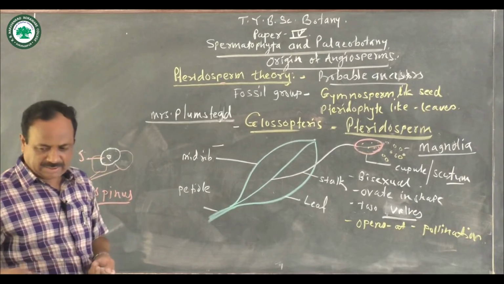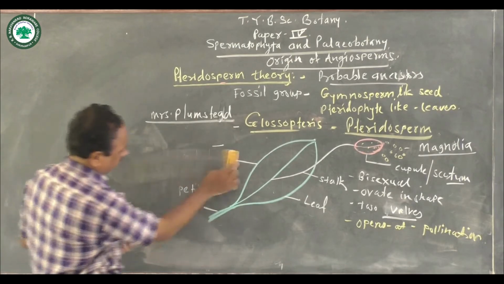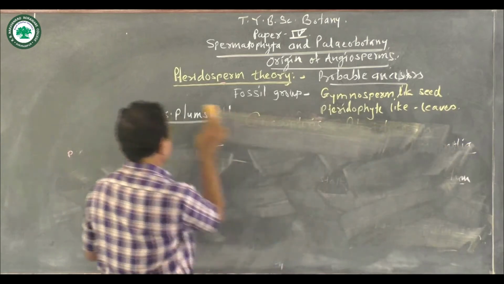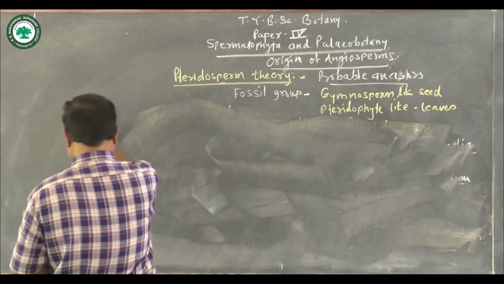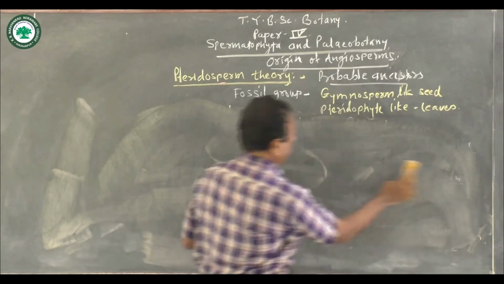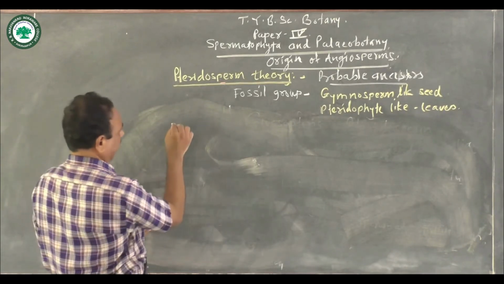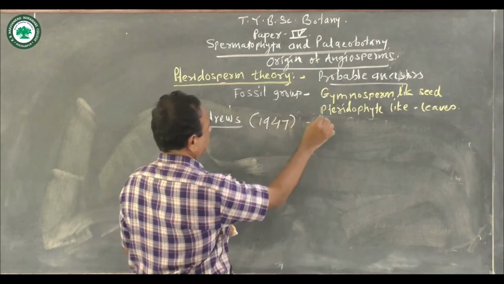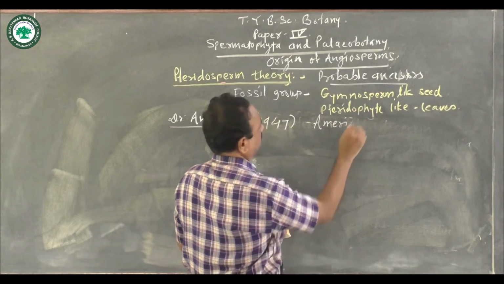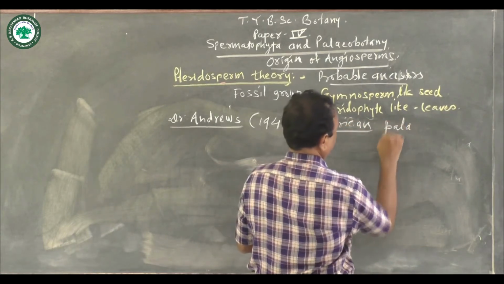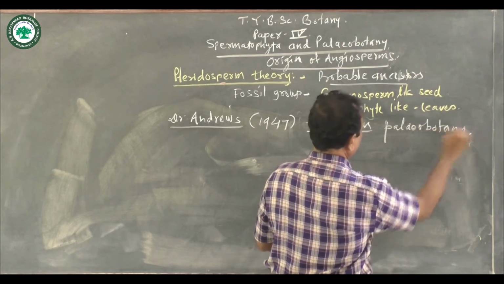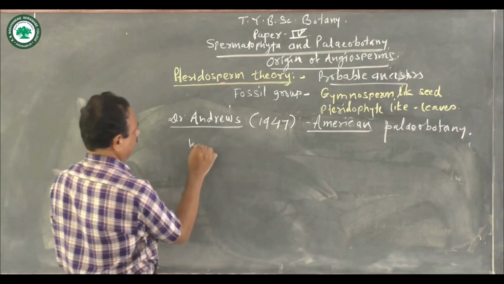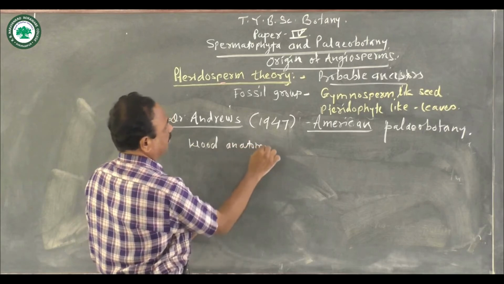Now, the important thing is that Mrs. Plumstead and some paleobotanists have suggested this pteridosperm as the possible ancestor of the angiosperm, but some paleobotanists, for example, Dr. Andrews, in 1947, an American paleobotanist, studied the wood anatomy of the Glossopteris.